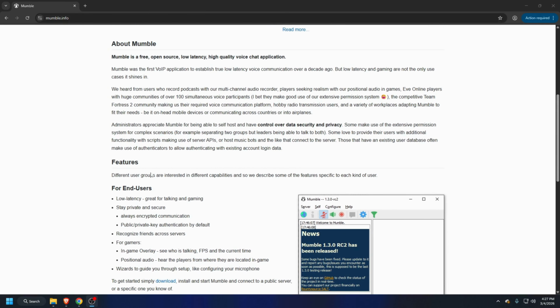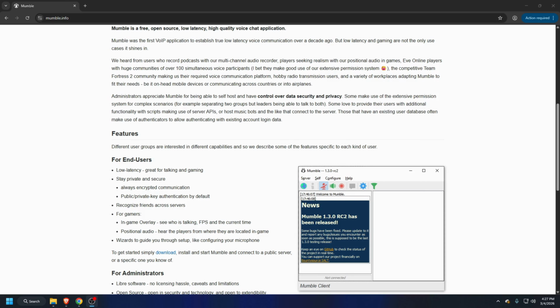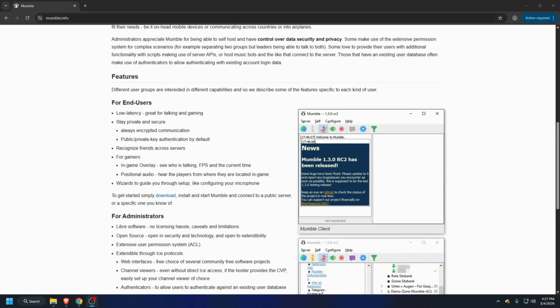And it has rich features like low latency, great for talking and gaming. And what I like about this is this feature, which is an in-game overlay to see who's talking, like an FPS at the current time.